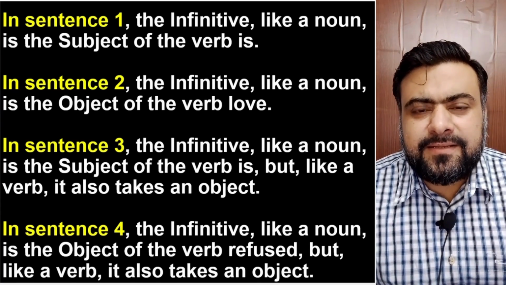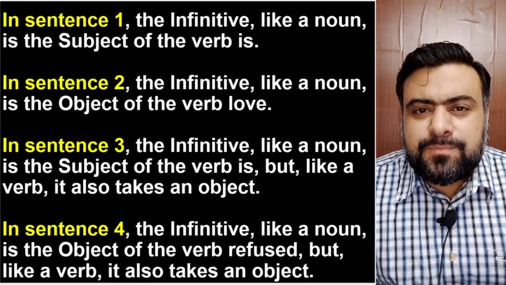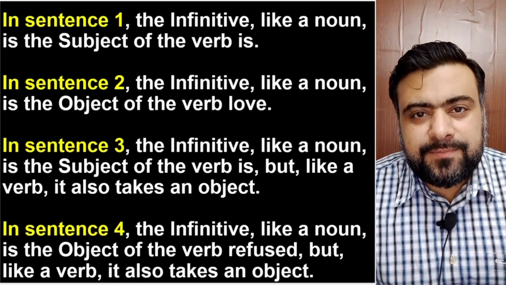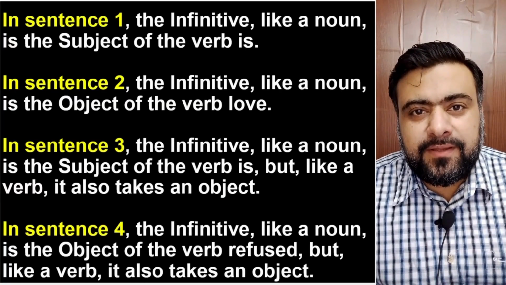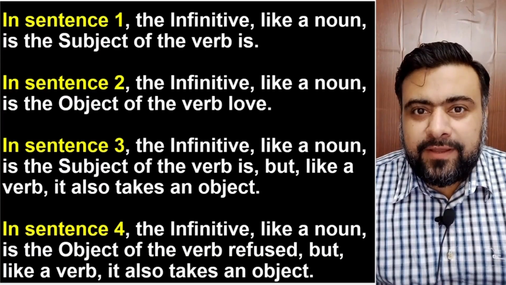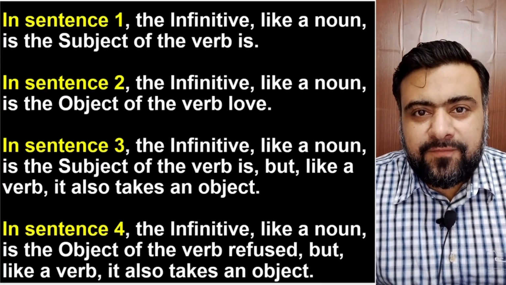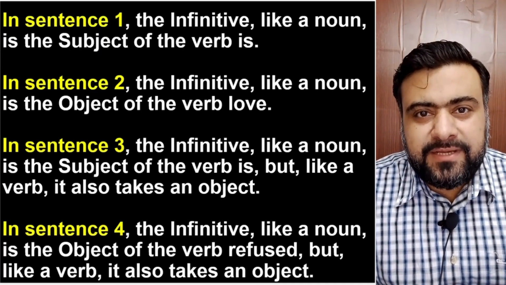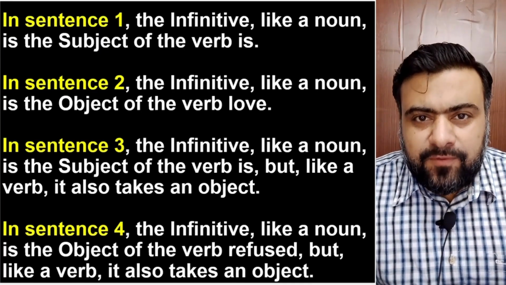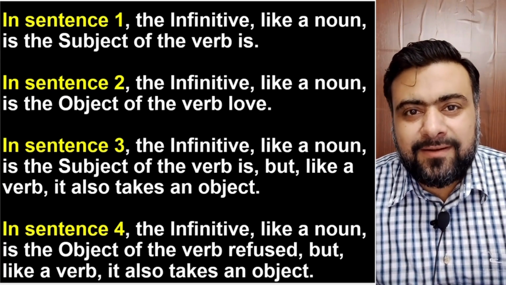In the second sentence, birds love to sing. To sing is performing the function of an object. Birds, the subject, love, the verb, to sing. It is acting like an object. In the first sentence, to err was the subject. And in the second sentence, to sing is performing the function of an object: subject, verb, and object.